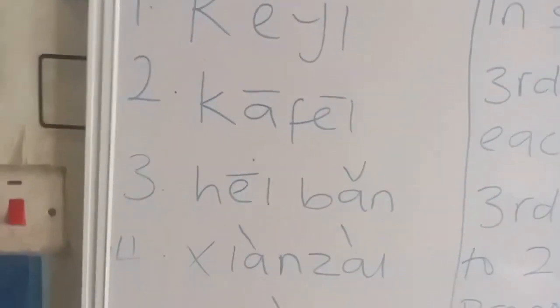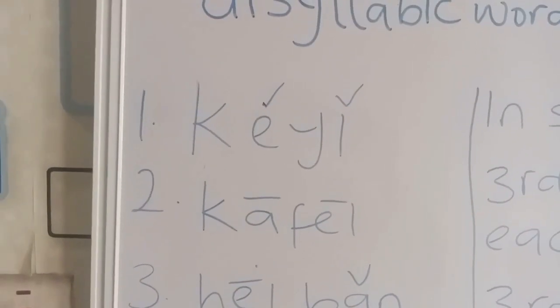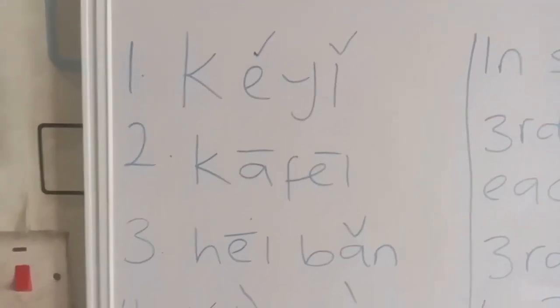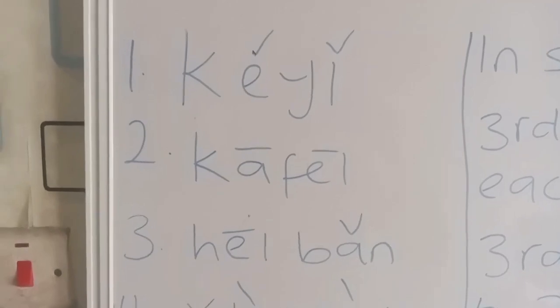And the third one is 黑板. The fourth one is 现在. Did you see how I combined the tones? 可以. Number two, the two flat tones will be pronounced flatly.